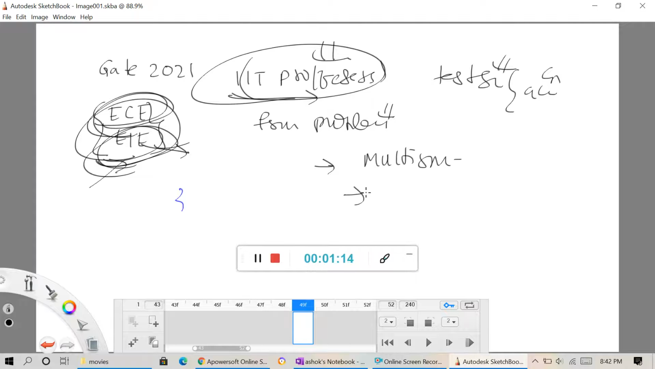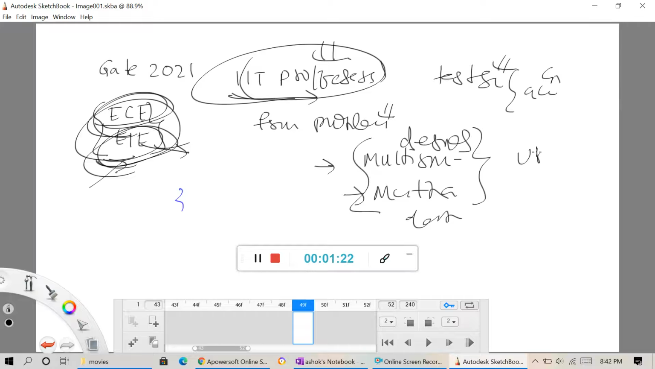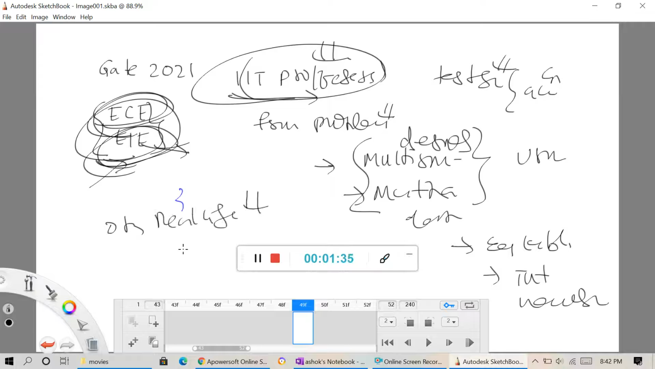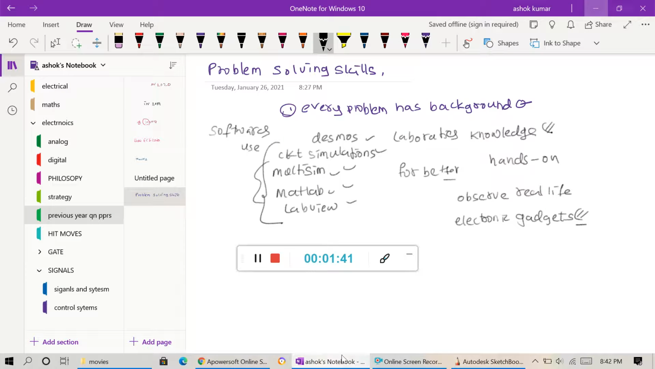Multisim and MATLAB or LabVIEW or Desmos visualization, or you should have engineering labs and some workshops or internships, hands-on, or at least observe real-life electronic gadgets, so you will get motivated to solve problems.